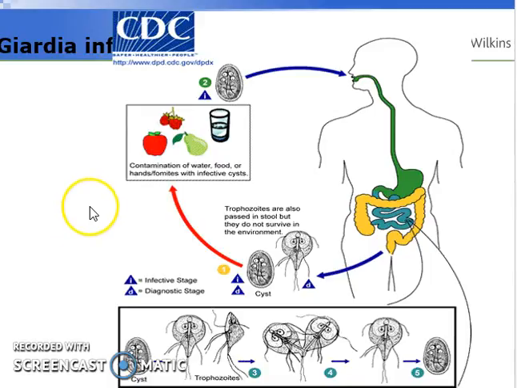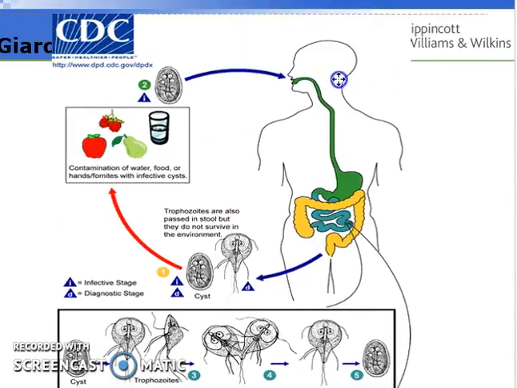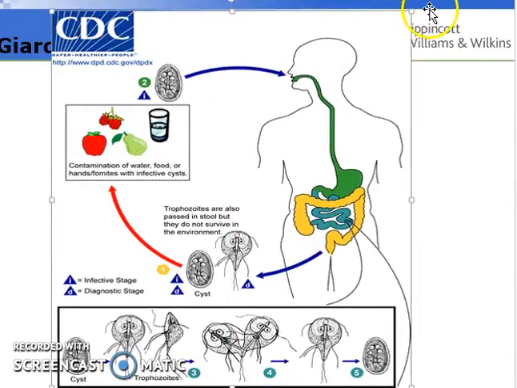What happens with this particular organism is that it begins its life stage as a cyst and develops quickly into a new form called the trophozoite. And the trophozoite can easily infect the patient that it comes into contact with.